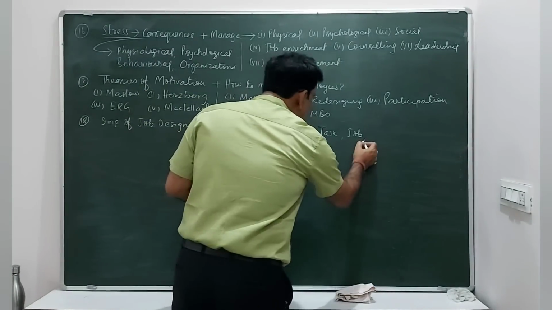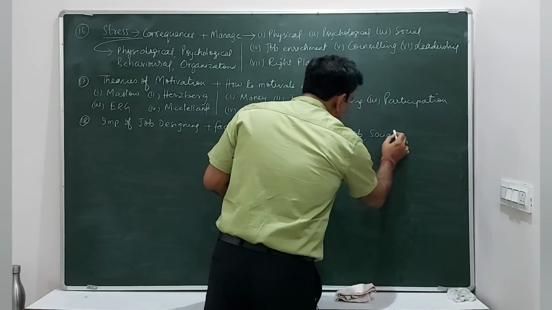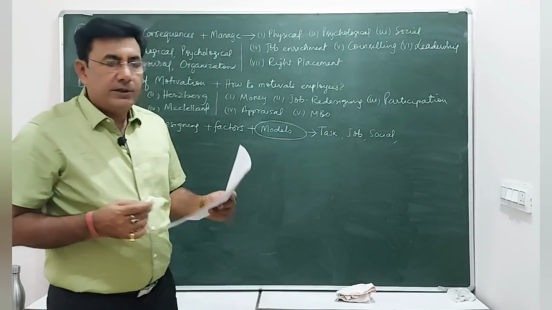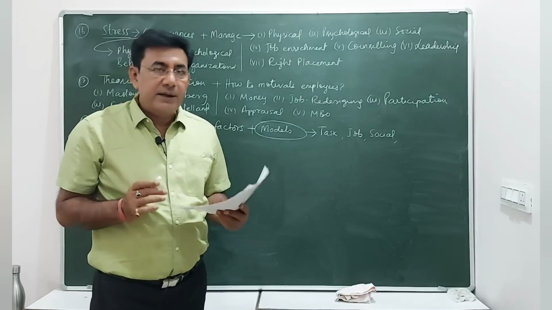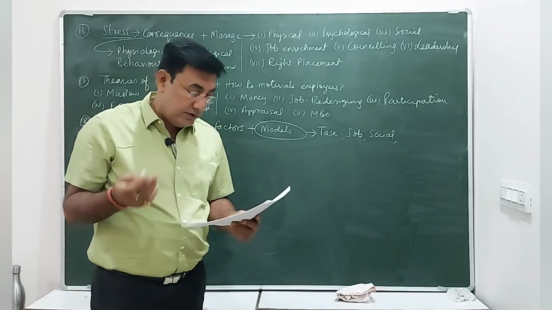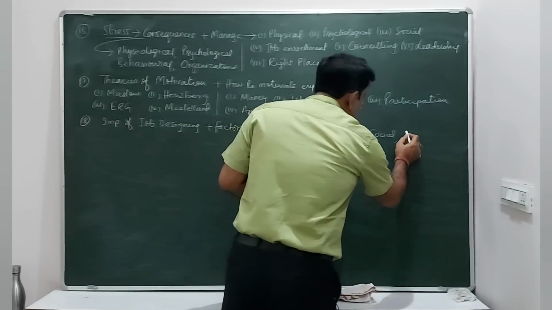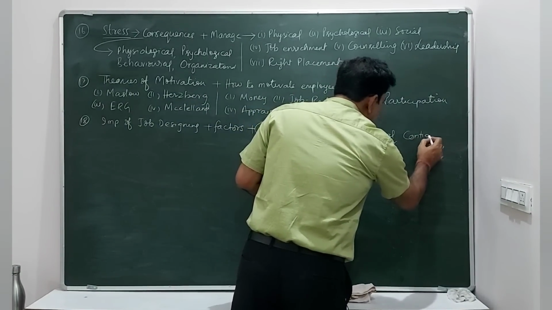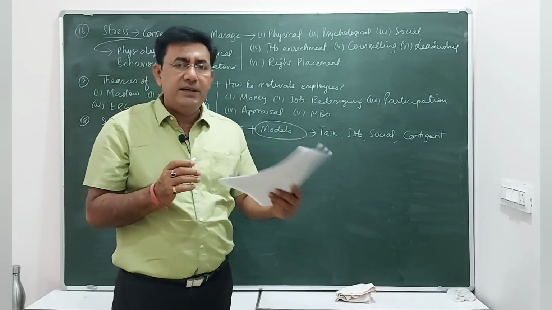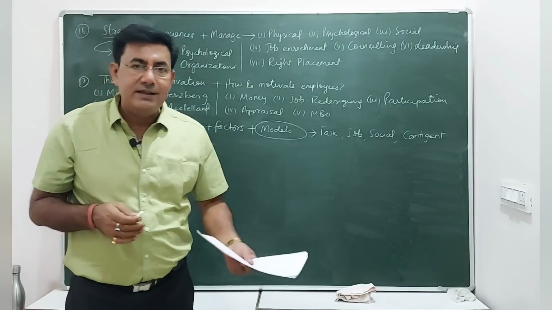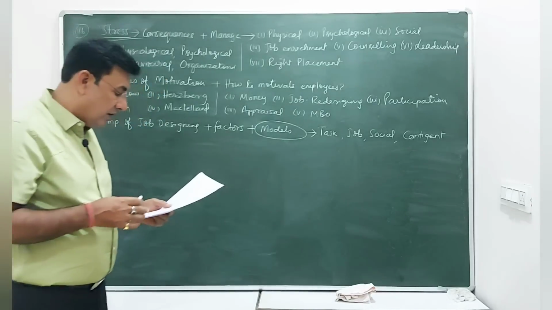The third model of job designing can be social, according to the social relationship of the employees and how they can be made happier and more productive. So on the basis of social structure also, we can do the job designing. One more model is the contingent model, where according to the time and situation we do the job designing, because it is a very flexible process, so we can change this as and when required. So the contingent model can work best in the modern organization.